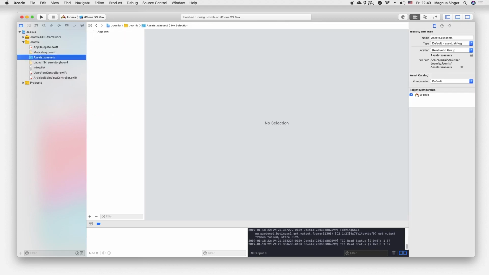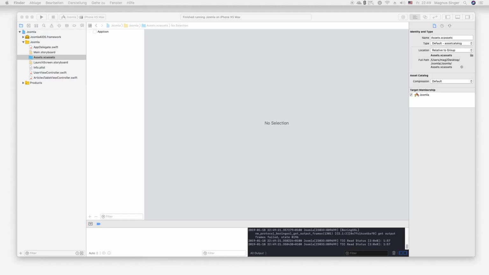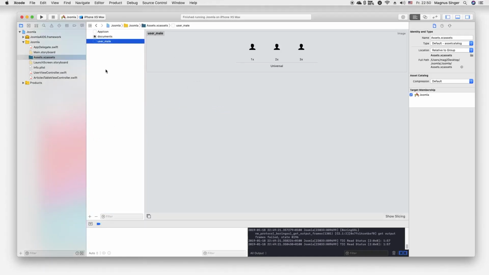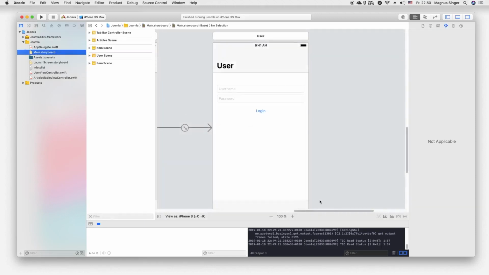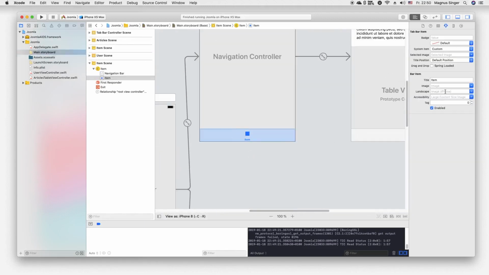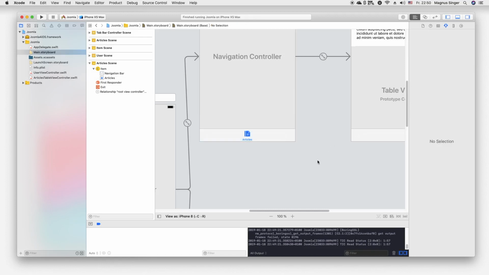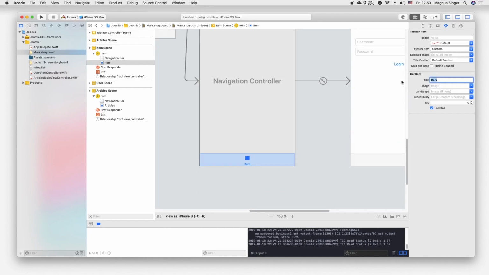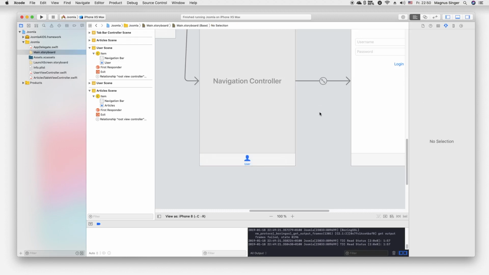What we can also do now is, wait a sec, we just import some beautiful tab bar button items. So we have these two beautiful images which we will add in the tab bar. So this will be our articles image documents, and user image user.